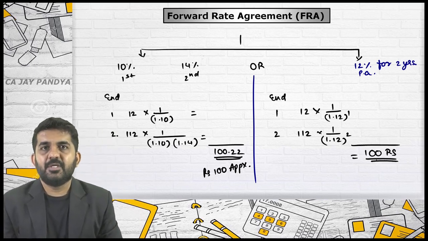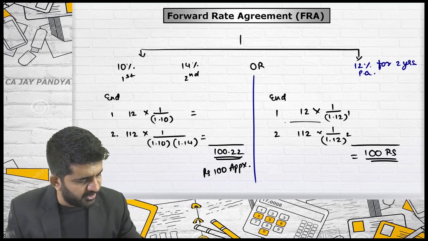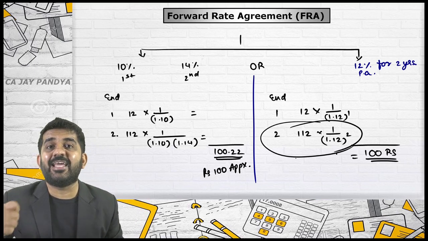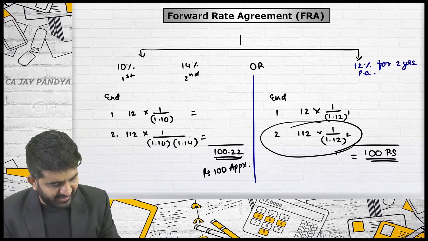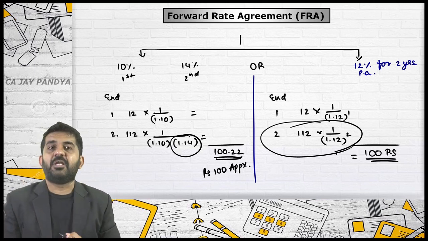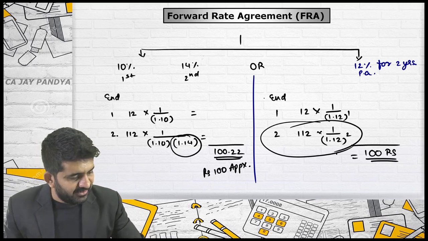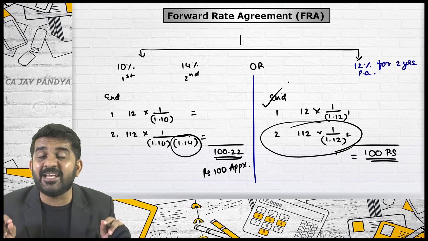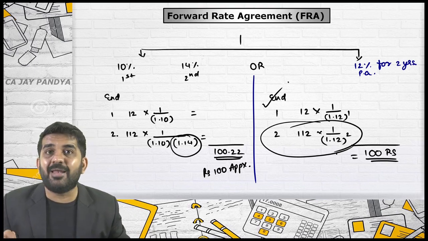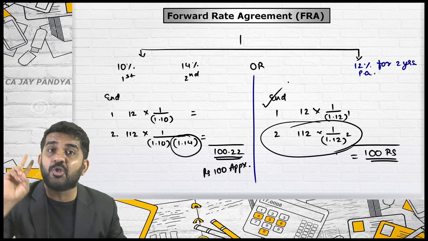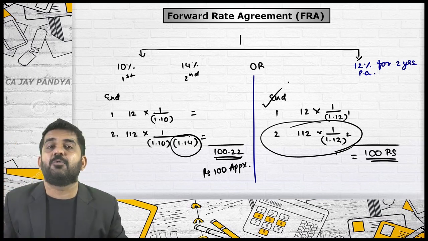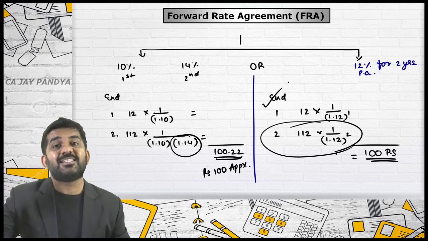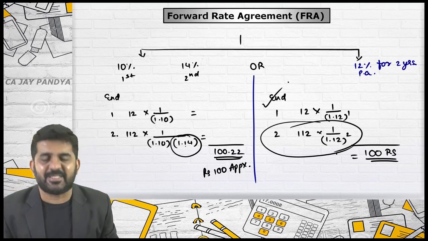Sir, then why didn't we follow this method to find out the answer of the second year forward rate, 14%? Because in this method, second year forward rate is not used. The second year rate is not used. 12% is if you want to borrow for 2 years. But if you want to borrow continuously for 2 years, it is not second year's rate. This is second year's rate.